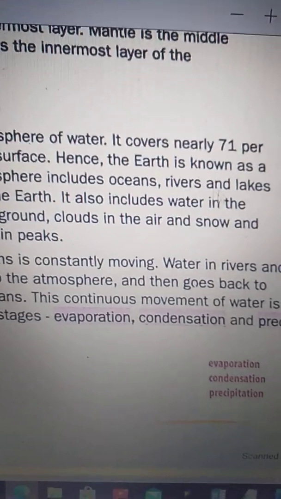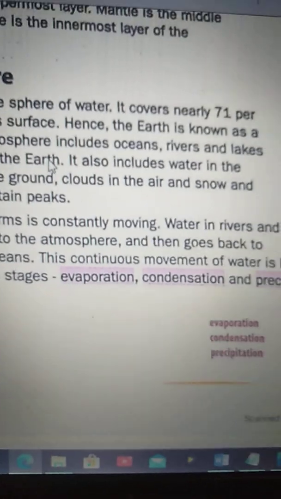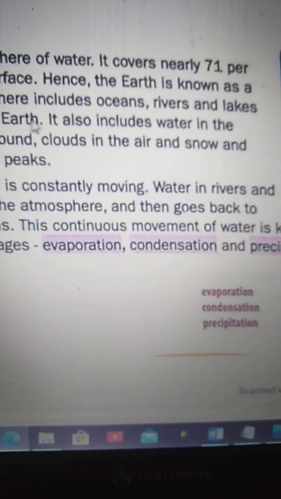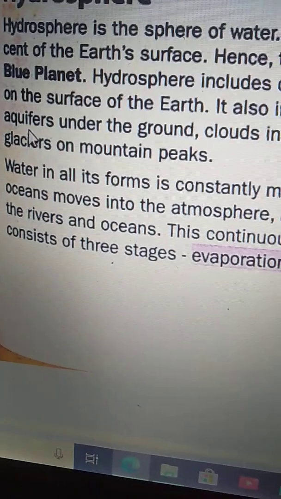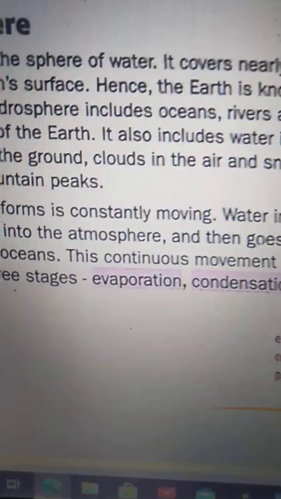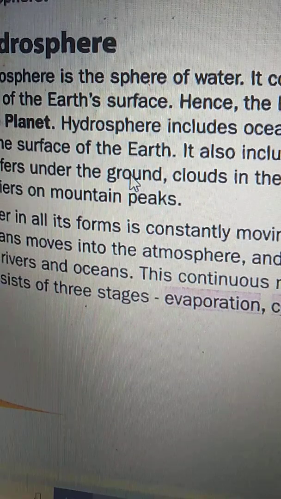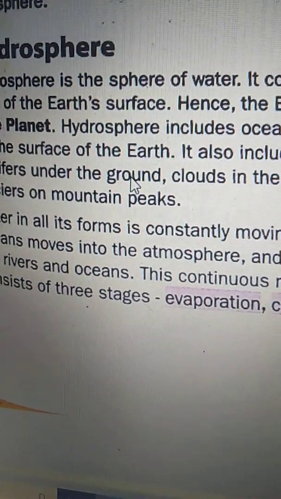Hydrosphere includes oceans, rivers and lakes on the surface of the land. On the surface of the land, we have so many seas, oceans, rivers, lakes, right? So hydrosphere includes all these. It also includes water in the aquifers under the ground. So under the ground we have some water stored.